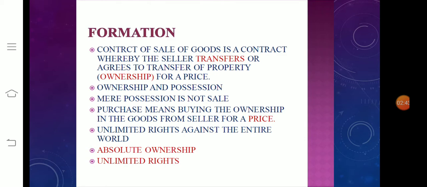Then what is the formation of contract of sale of goods? Contract of sale of goods is a contract whereby the seller transfers or agrees to transfer the property, that is, the ownership of the goods, for a price. Ownership and possession: mere possession is not sale. Purchase means buying the ownership in the goods from the seller for a price. Unlimited rights against the entire world. Absolute ownership, unlimited rights. So this is the formation of sale of goods.